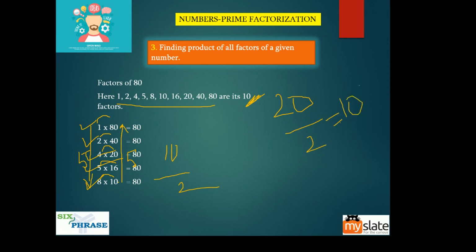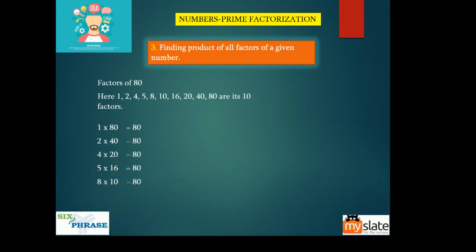Right now it doesn't matter a lot. Now, what you can see here is the product of these, which are its factors. These are its 10 factors, right? This 1, 2, 3, 4, 5, 6, 7, 8, 9, 10.